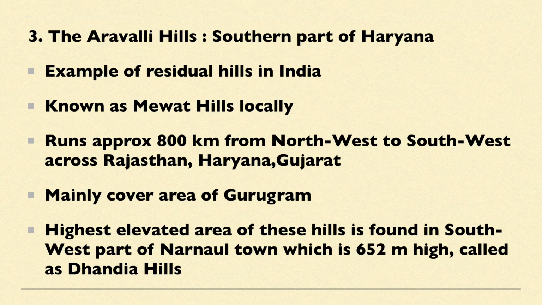And the highest elevation area of these hills is found in the southwest part of Narnaul town, which is around 652 meter high. And these are also known as Dhansi hills. तो इन्हें मेवात hills भी बोलते हैं, धांसी hills भी बोलते हैं. And these are examples of residual hills. And states कौन सी हैं? गुजरात, हरियाणा and राजस्थान.